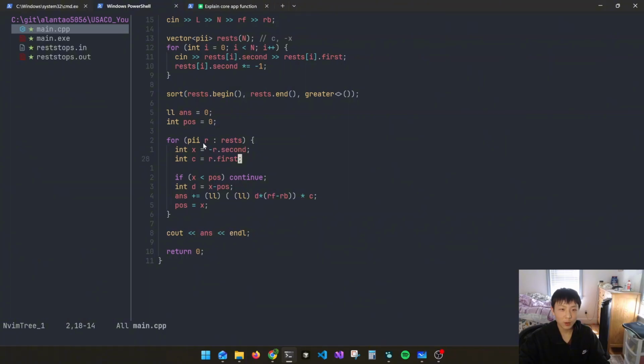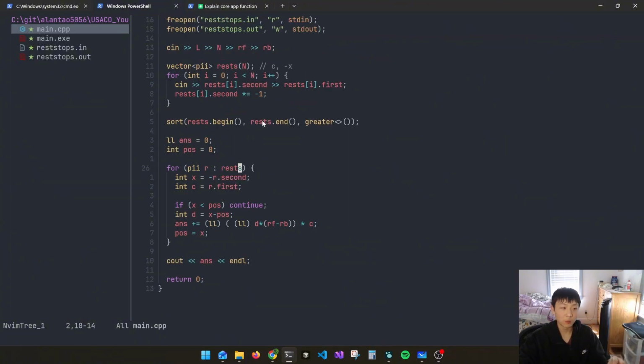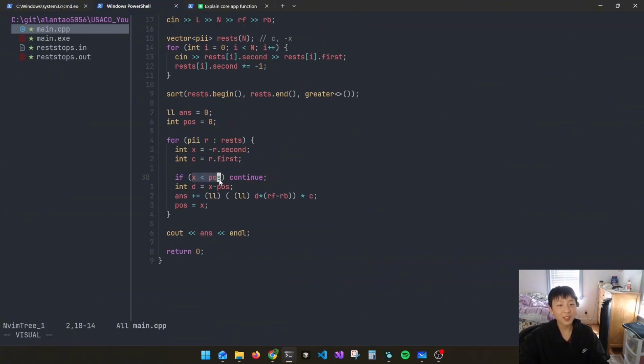But let's keep going. We go through the rest stops, and obviously the ones with bigger cost come in the front. We unpack the x and c according to this row over here. If the x is smaller than the position we're currently on, that means the rest stop is behind us. We can't use that, so we just continue. Then we get this distance, which is x minus the position. It's pretty self-explanatory: how many meters I need to travel to get to that rest stop.